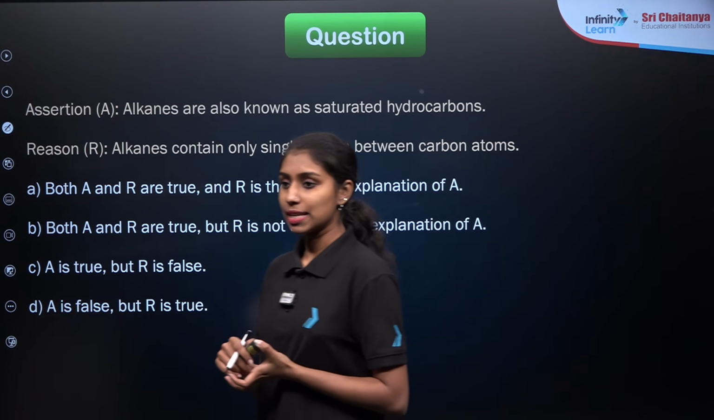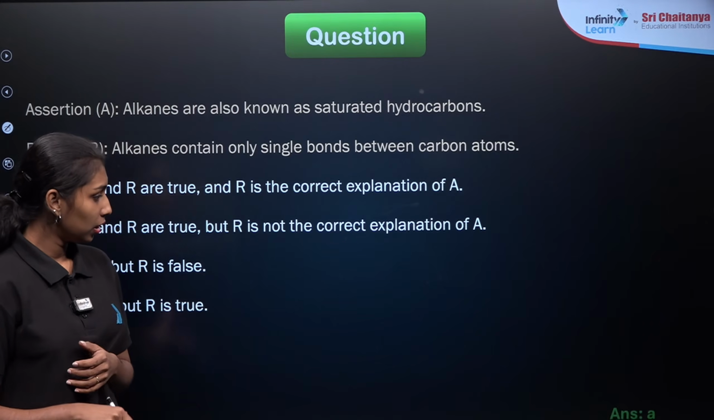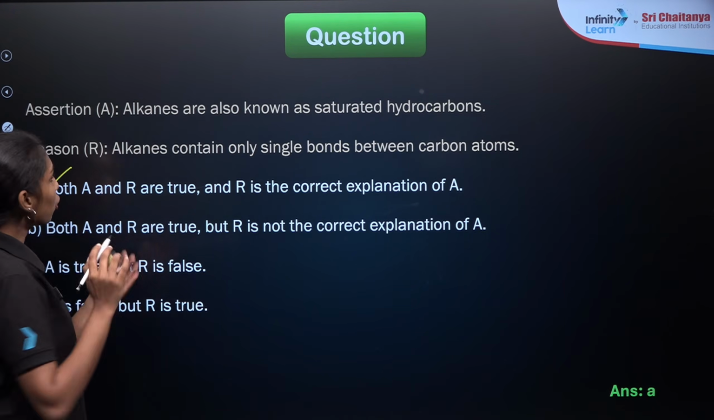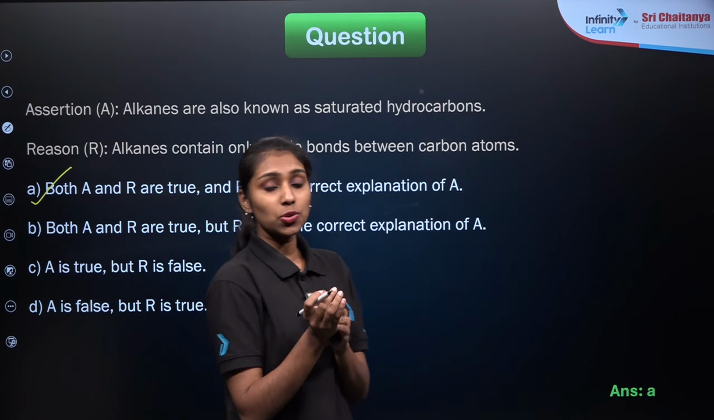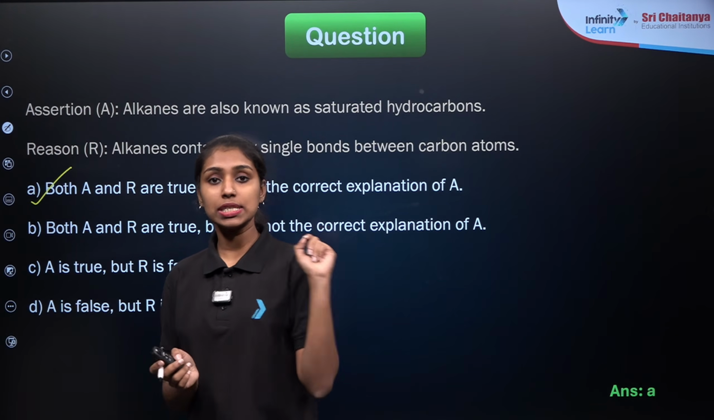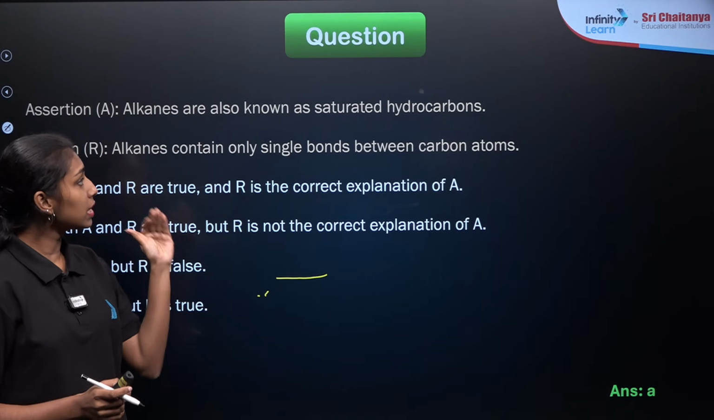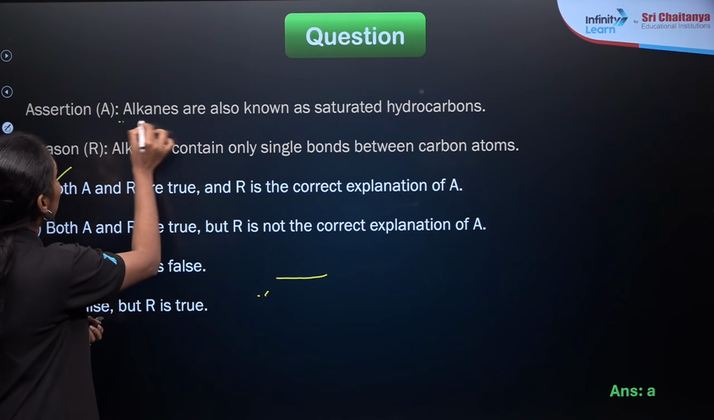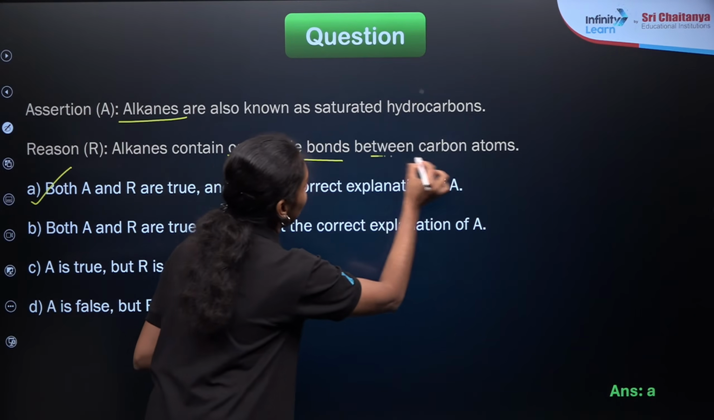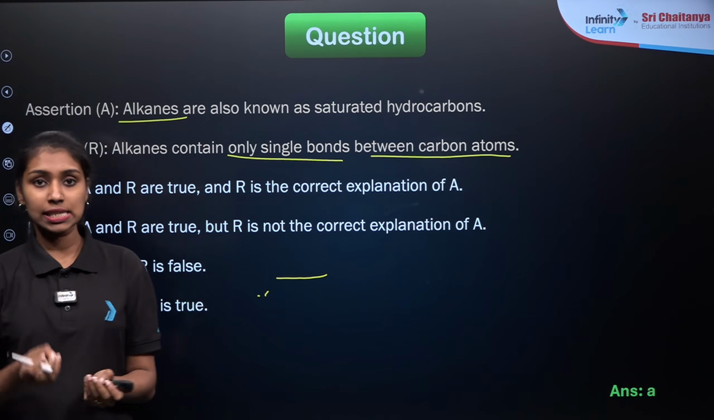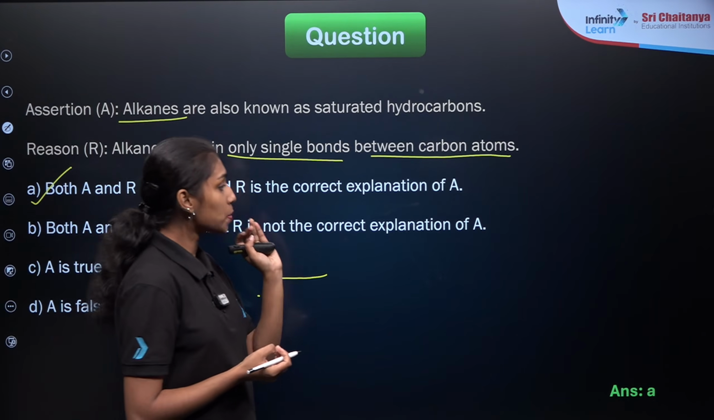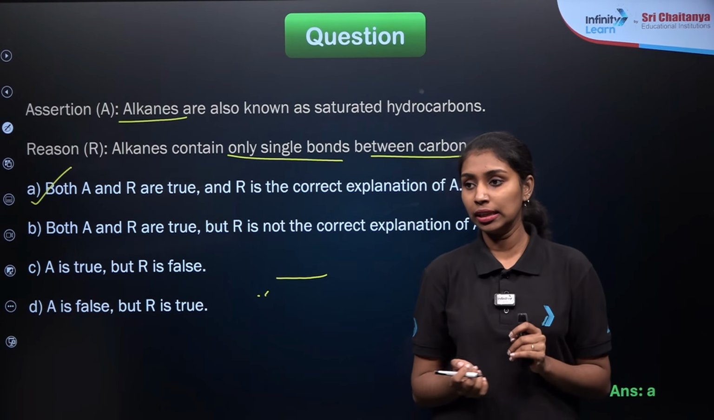Okay, Ayush is giving me the answer as option A. Let us see what is the answer. Yes, option A is the correct answer. Both A and R are true, right? So we have already classified the hydrocarbons into saturated and unsaturated hydrocarbons, right? Whenever they are having only single bonds, they are known as the saturated hydrocarbons, and the common case is alkanes. So alkanes are the saturated hydrocarbons, and these contain only single bonds between the carbon atoms. So both assertion and reason are true, and reason is the correct explanation of assertion, which means option A will be our correct answer. Clear?